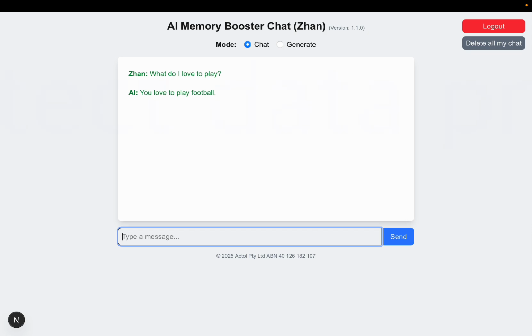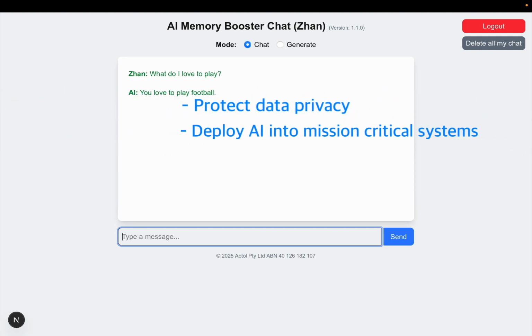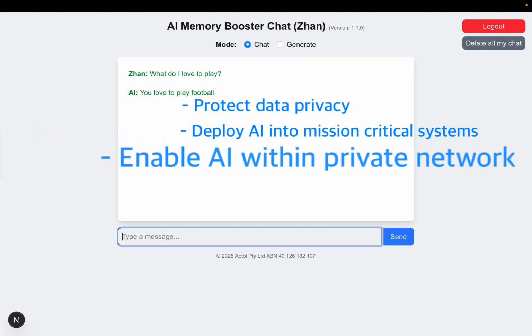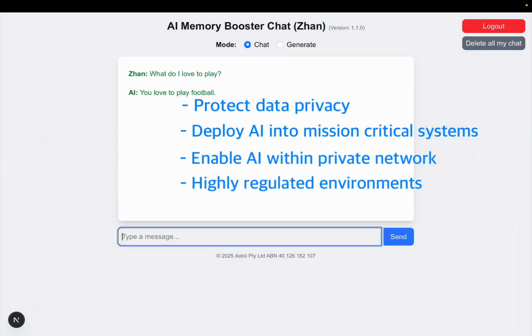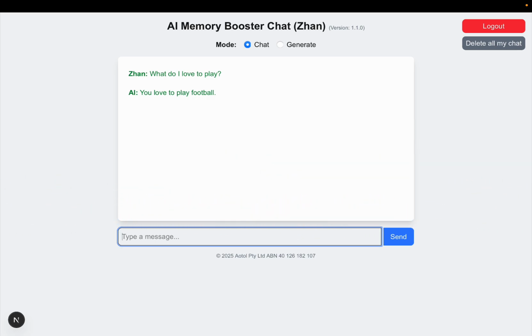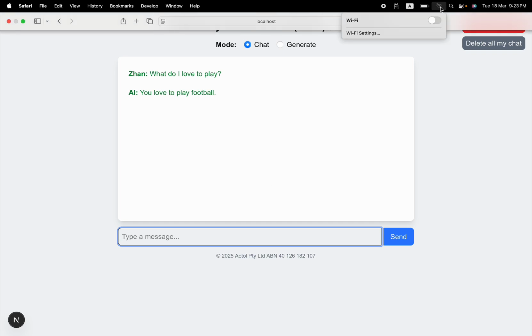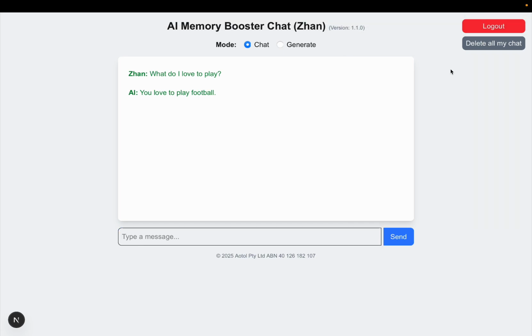laptop. This protects your data privacy and enables you to deploy AI in mission-critical systems, private networks, highly regulated environments, or locations with no internet connectivity. Now, I will turn my Wi-Fi back on. And log out of the system.